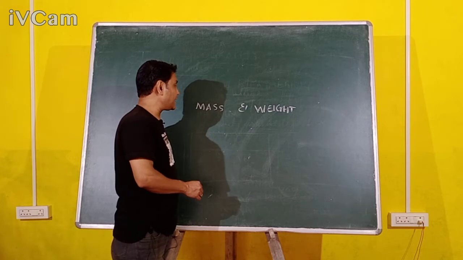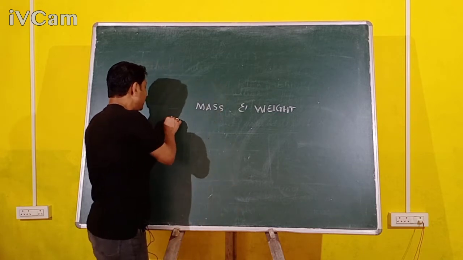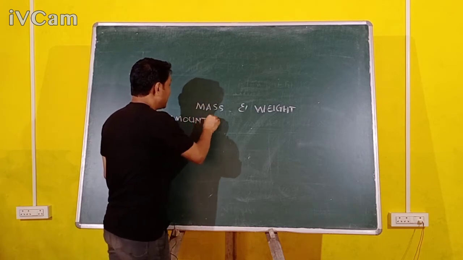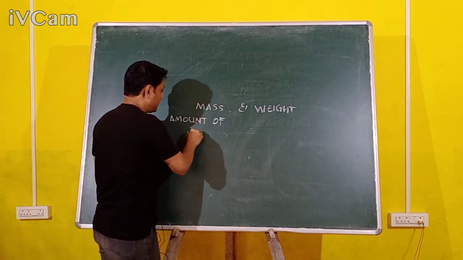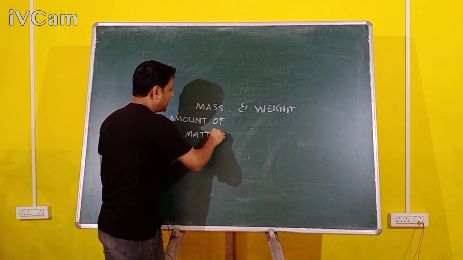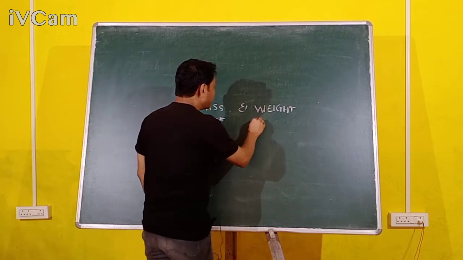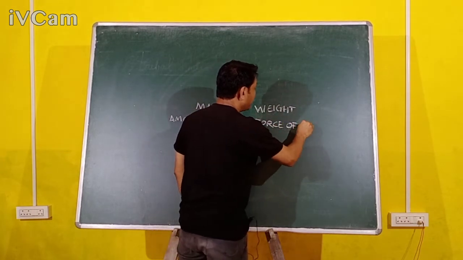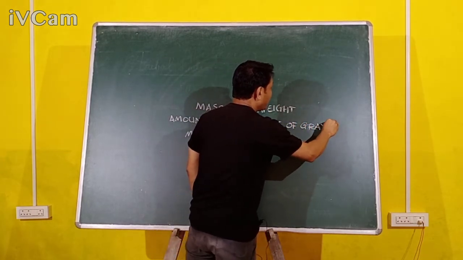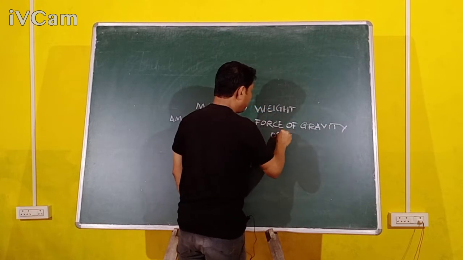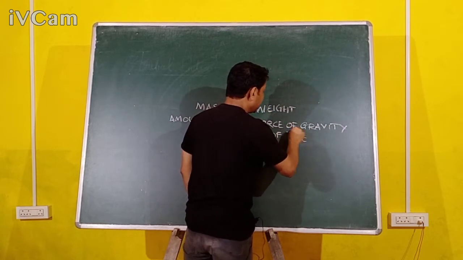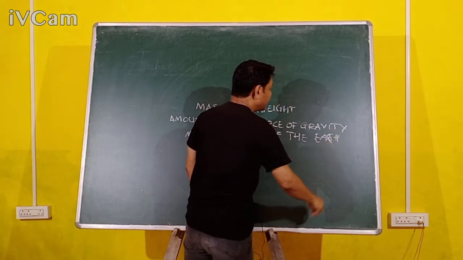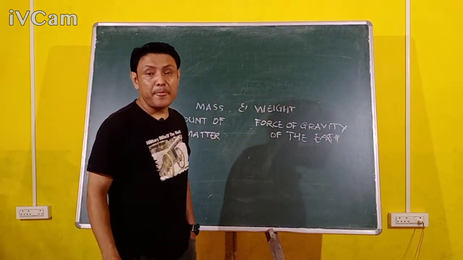Please remember that. Mass is the amount of matter in a body, whereas weight is the force of gravity of the earth that pulls the body towards its center.